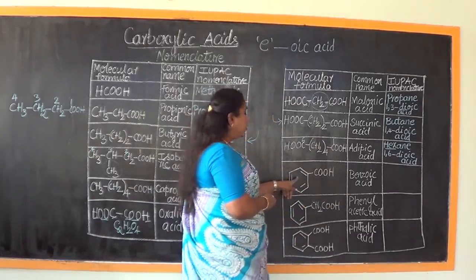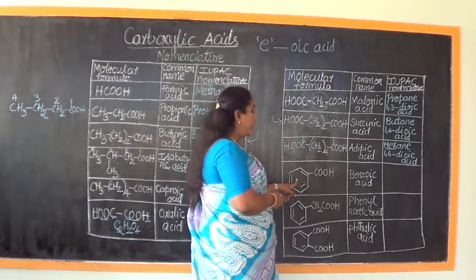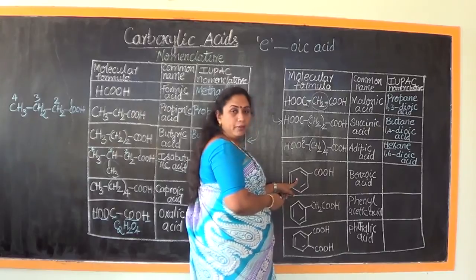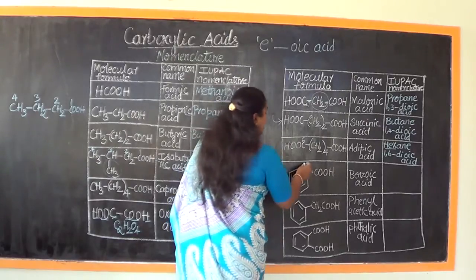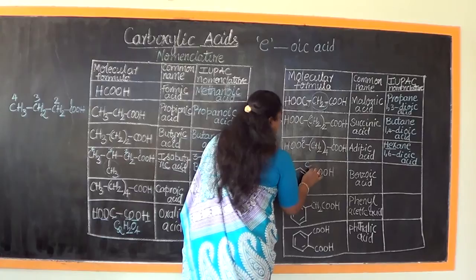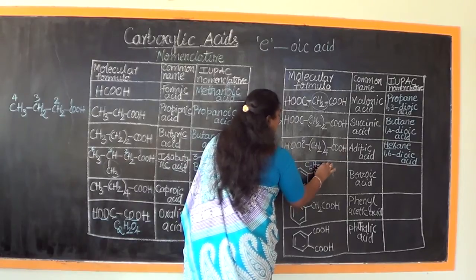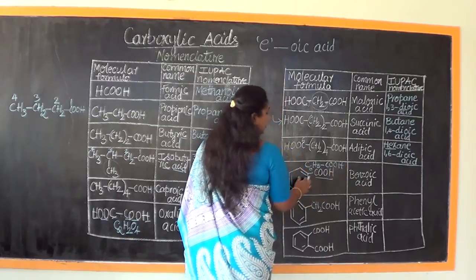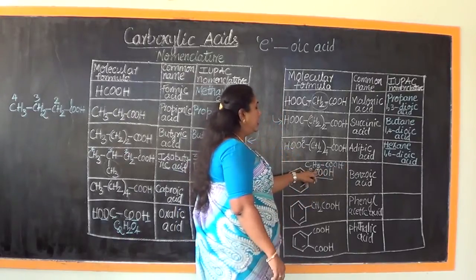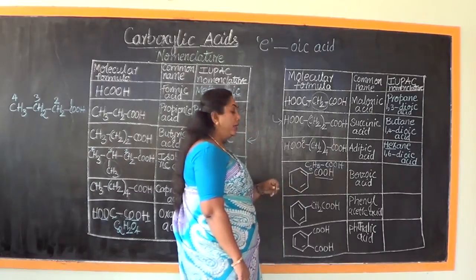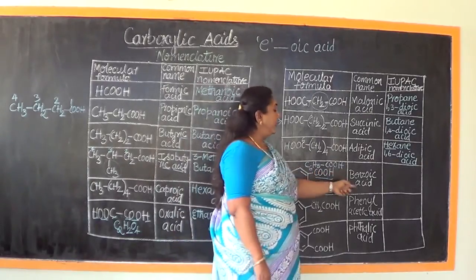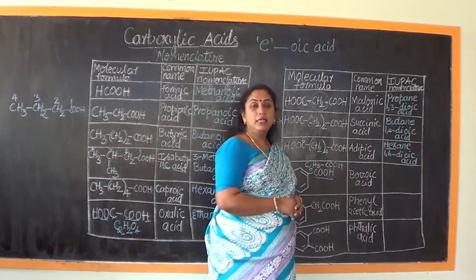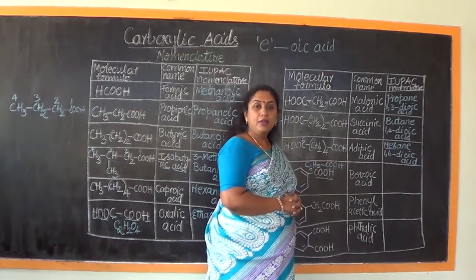Now observe this structure. What do we find here? We find COOH is attached to a benzene ring. So what would be the complete molecular formula? C6H5COOH. This remains as it is. This we can write as C6H5. So what would be the common name of this? Benzoic acid. In fact, IUPAC has given sanction for this particular name.